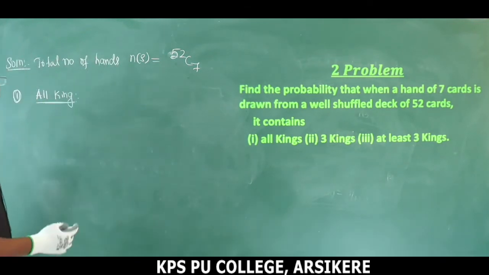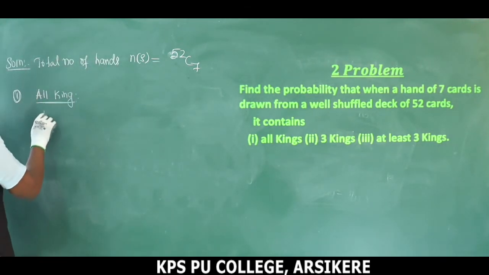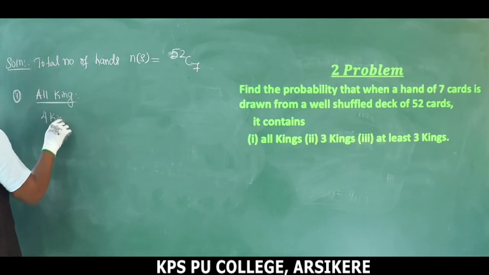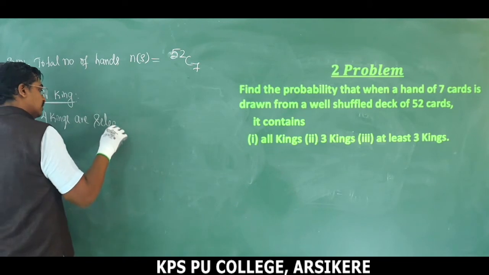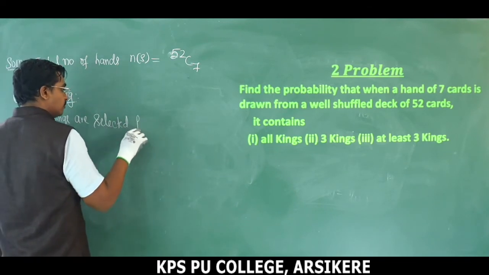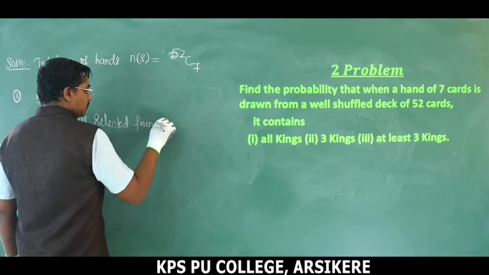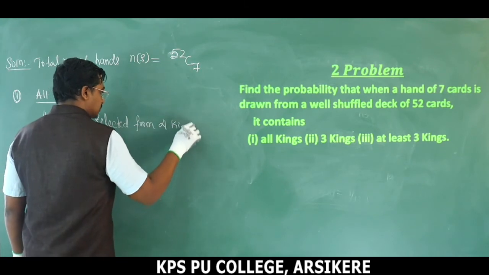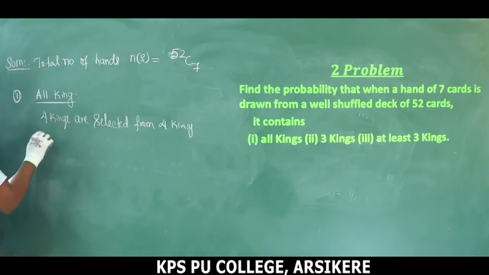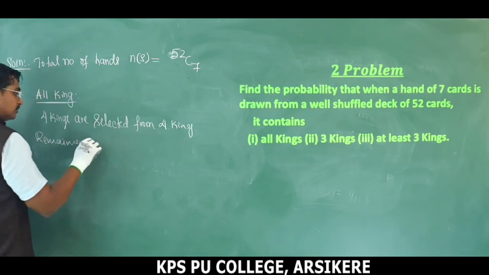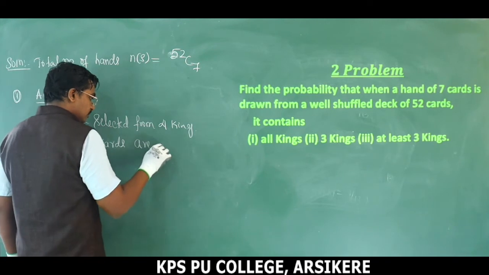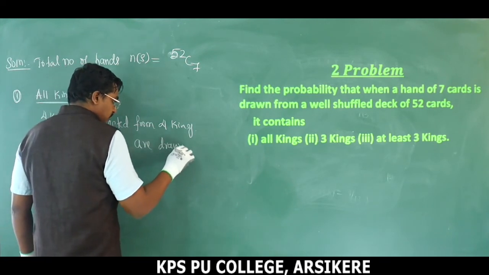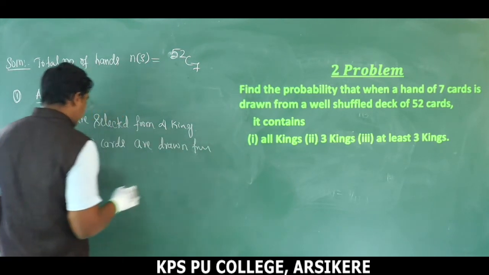This is the condition. All kings means here 4 kings are selected or chosen or drawn from 4 king cards, and the remaining 3 cards are drawn from the rest of the cards.